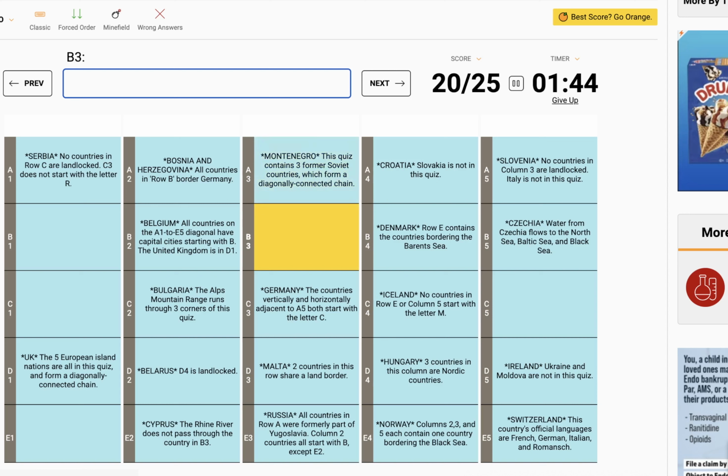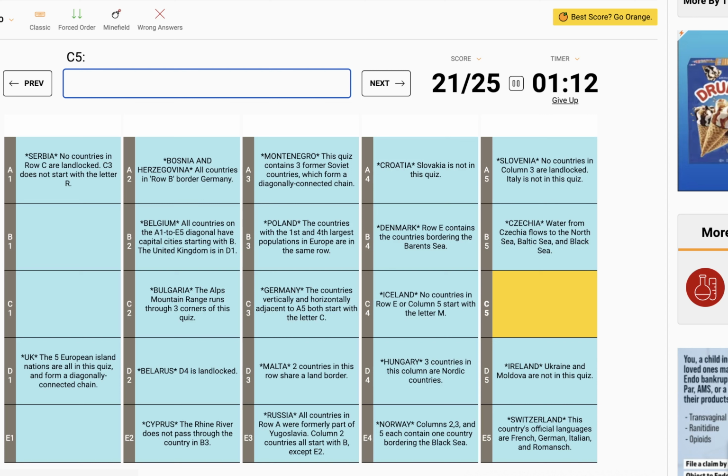Montenegro. This quiz contains 3 former Soviet countries which form a diagonally connected chain. Ah, man. Okay, I am running low on time here. I need to guess something for B3. It has to be... Does the Rhine run in France? That's a possibility. So Poland or Austria. Let's go Poland.